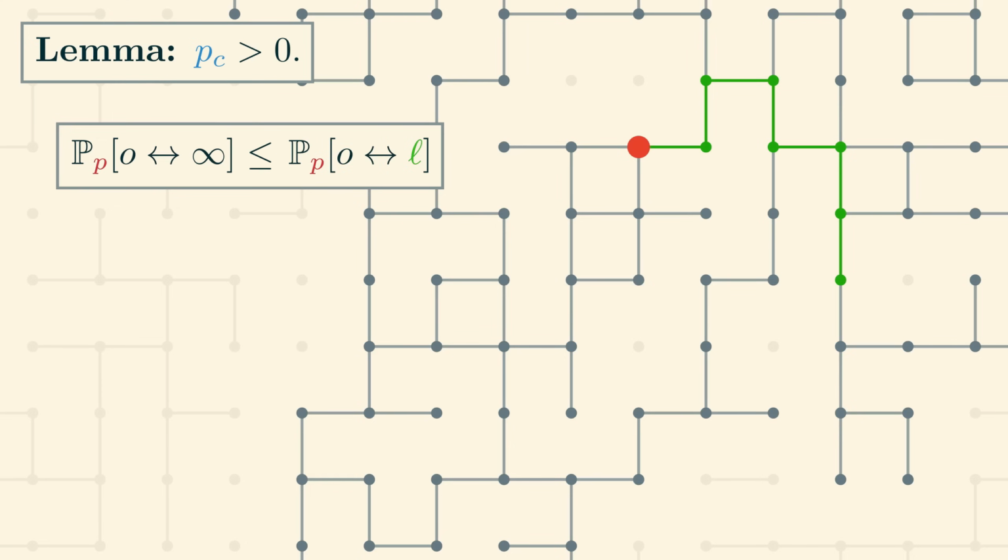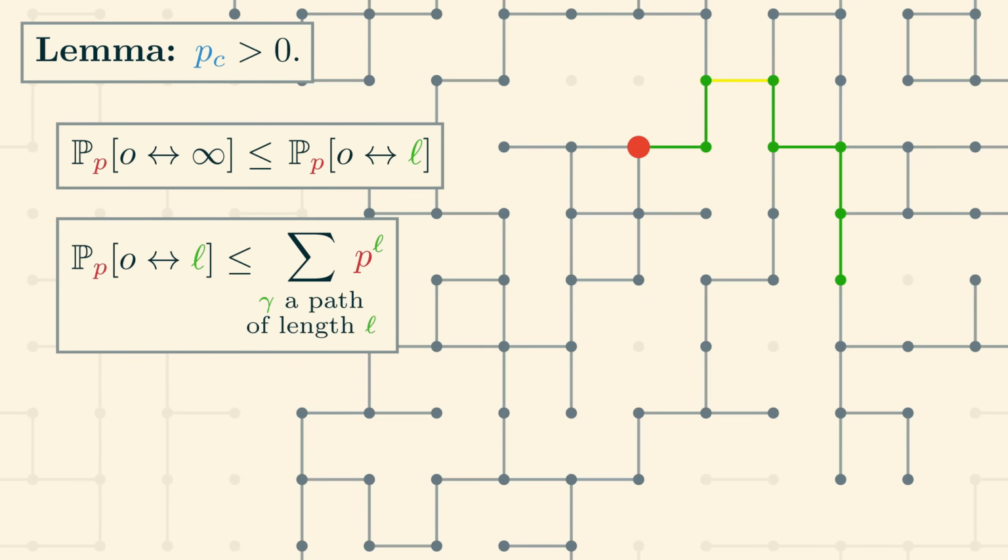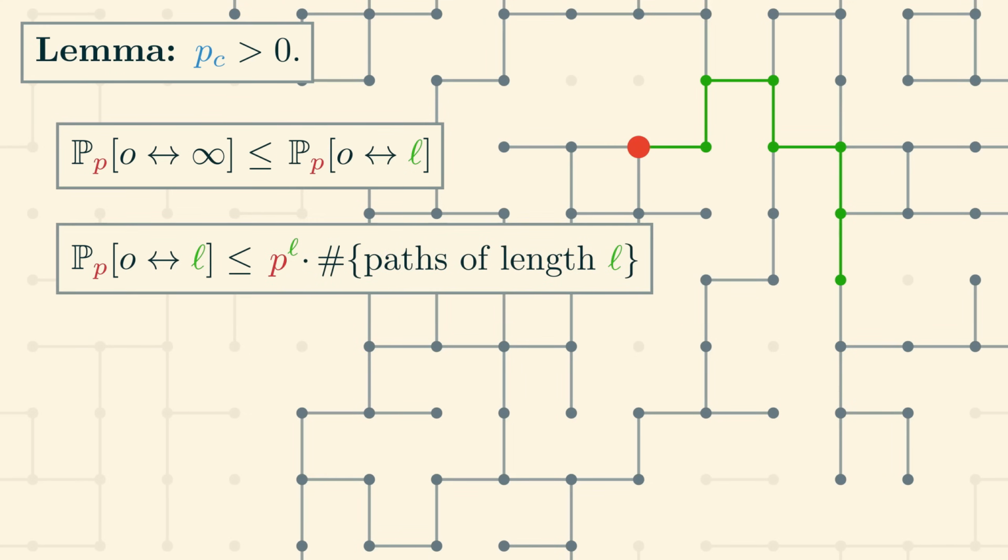The probability that there is some open path of length L starting from the origin is at most the sum of the probabilities that each specific path is open. And, for any specific simple path of length L in the grid, the probability that this path is all open is p to the L, because all of the L edges are independent of each other, and each edge is open with probability p. Since the summands are all the same, this reduces to computing the number of possible paths of length L in the grid.